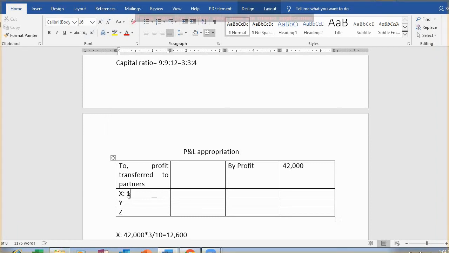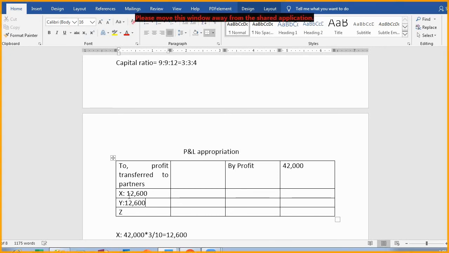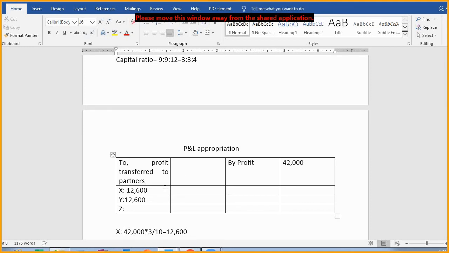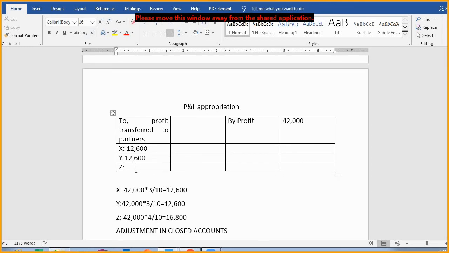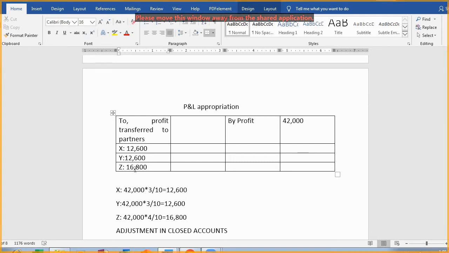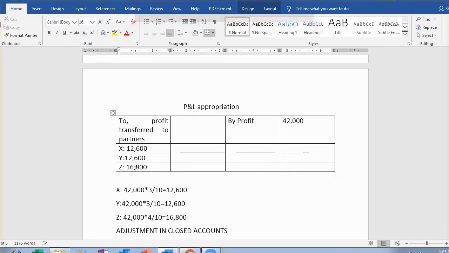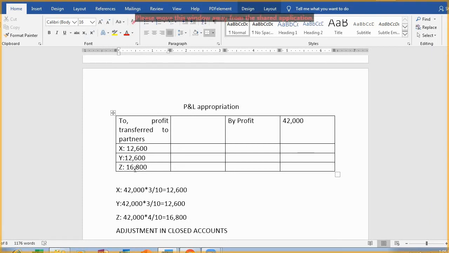For X it will be 12,600. For Y it will be the same amount, 12,600. And for Z it will be 12,000. How much? Let me check. It was 16,800. So the amount comes to, 12 and 8, 20, 2, 4, 6, 6, 12, 2, 1, 40.